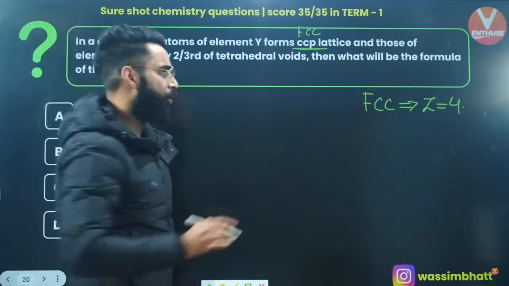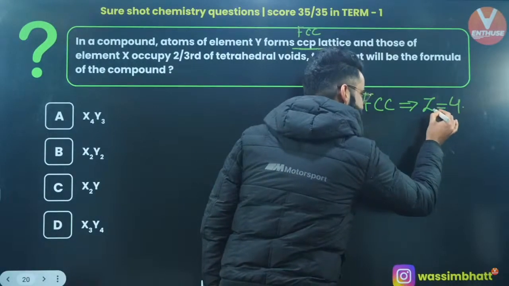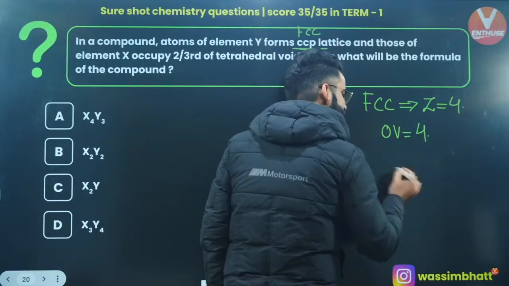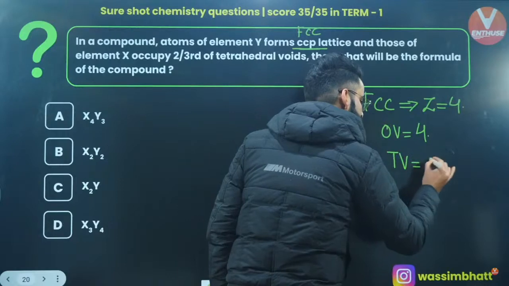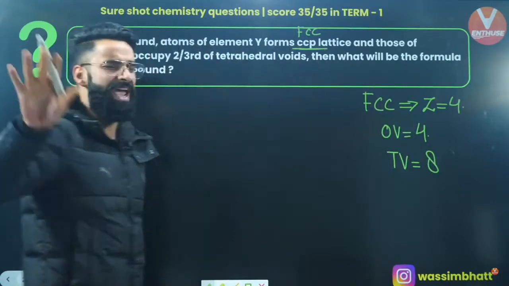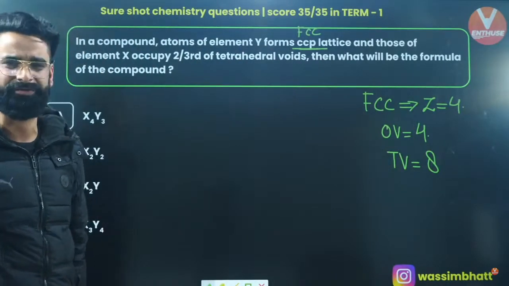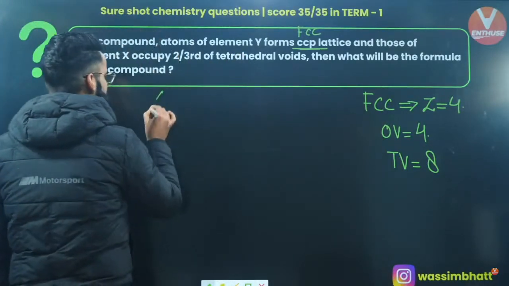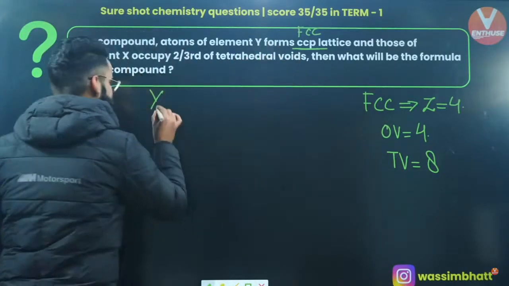And do remember, whatever is going to be the value of Z for a unit cell, the same is going to be the number of octahedral voids, and twice of it is going to be the number of tetrahedral voids, right? This is something which every one of you would be knowing. I'm sure about that, right? Now see, in a compound, atoms of element Y form CCP, right?